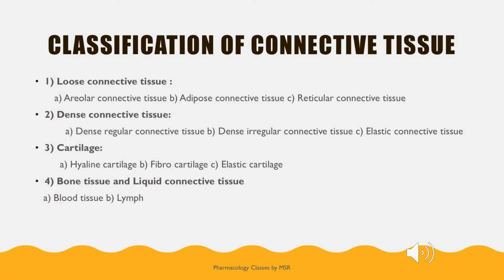Classification of connective tissue: loose connective tissue, dense connective tissue, cartilage, bone and other liquid connective tissues. Loose connective tissue is subclassified as areolar connective tissue, adipose connective tissue and reticular connective tissue. Dense connective tissue is dense regular, dense irregular and elastic connective tissue. Cartilage is subclassified as hyaline cartilage, fibrocartilage and elastic cartilage. Bone is a mineralized connective tissue, and other liquid connective tissues include blood and lymph.